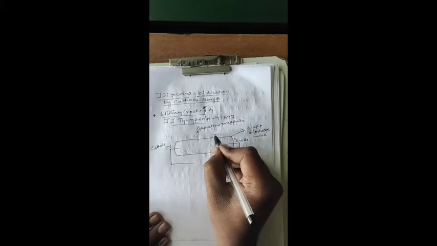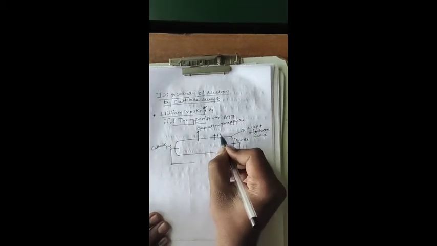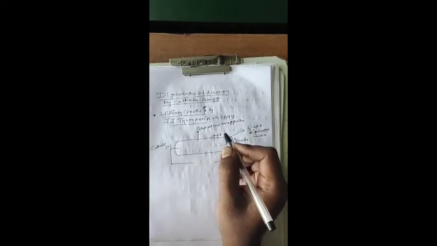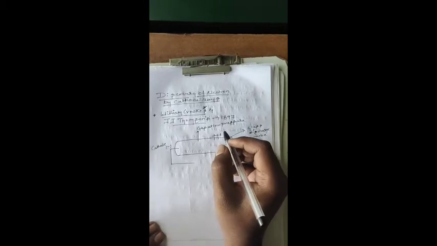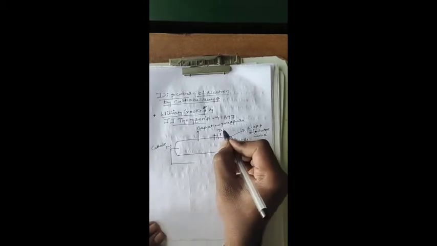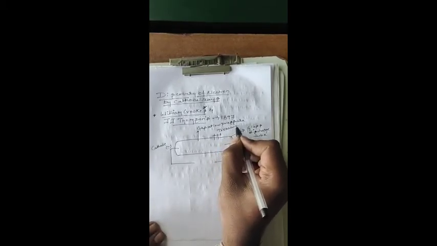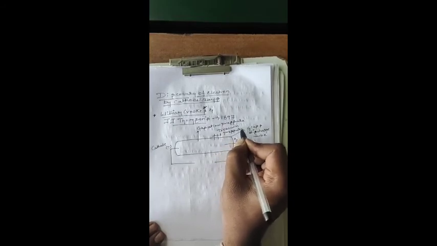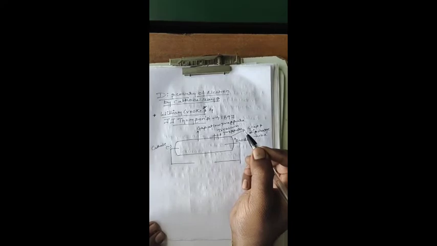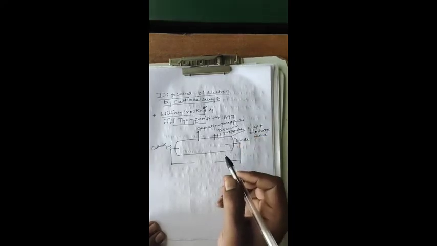We are controlling the pressure to vacuum pressure, correct?